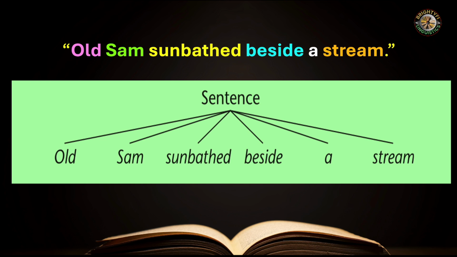How many words do we have? 1, 2, 3, 4, 5, 6. So this sentence consists of 6 words. But are mere words conveying the whole idea? Think about this.